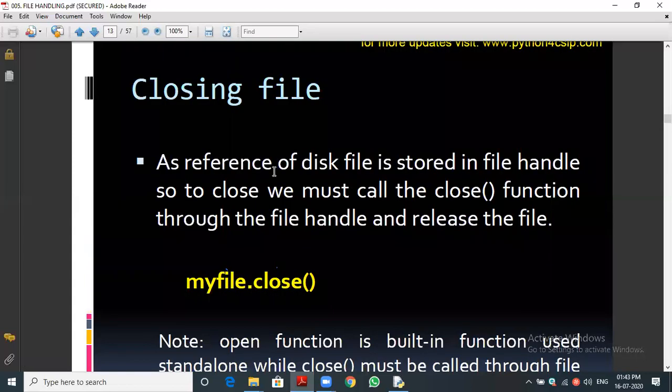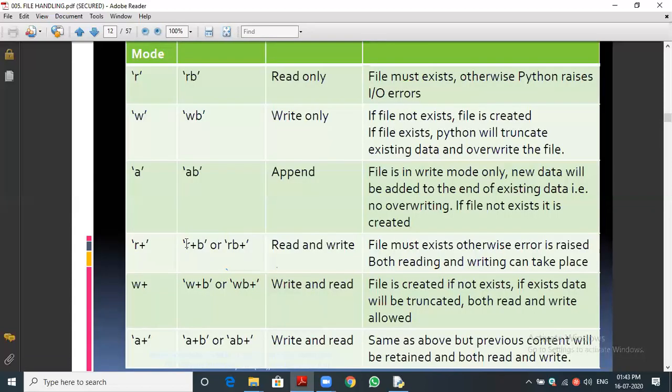Now R plus means the previously stored data will be there. First we can read the file, afterwards if you want to write, we can write. We need to tell whether we overwrite or continue. We cannot continue, that is overwrite only. W means overwrite. The previous data will be erased, new data only stored.